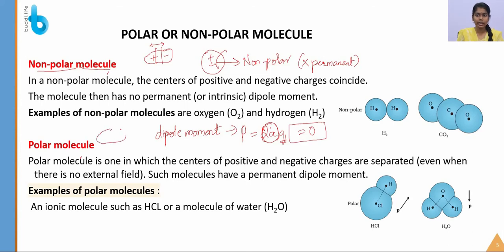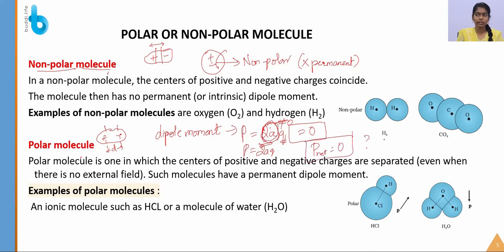Here the centers of positive and negative charge do not coincide, they are separated from each other by some distance, say d, which is not equal to 0, so there is a presence of a dipole moment. Though it has a dipole moment, the net dipole moment overall in the polar molecule is 0.